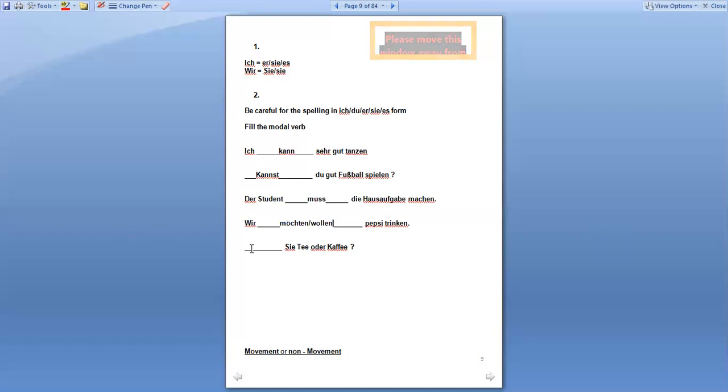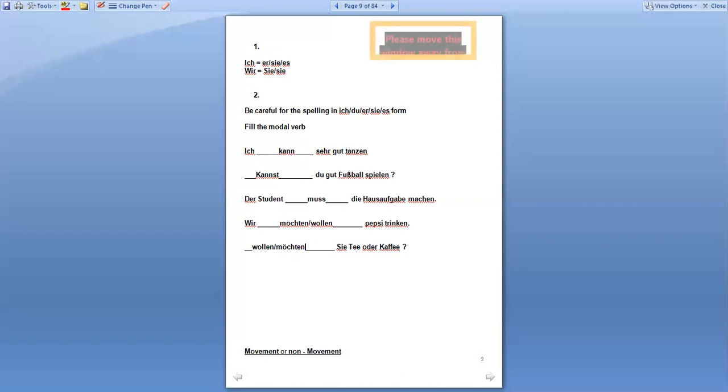Second, the last one says: Sie Tee oder Kaffee. So again, do you want to drink? Do you want to have tea or coffee, or would you like to drink tea or coffee? Again, I would say both answers are correct here. Wollen and möchten, both are correct, right? So it is not so difficult to understand modal verbs. You just need to keep two things in mind. One is which modal verb shall I write? Second, what shall be the form of it? You should always conjugate and then write down the answer.